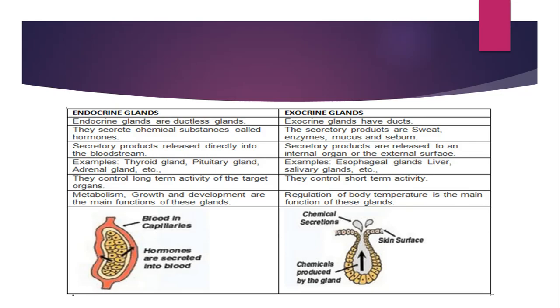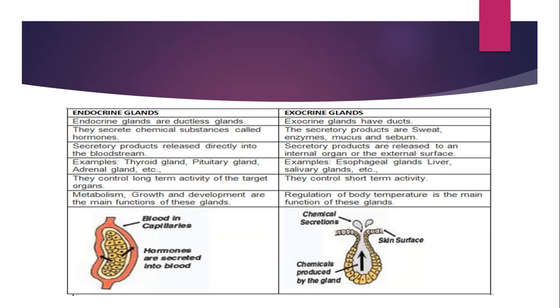Moving on. Now, when you look at this slide, this is extremely important. It may show up in your observed stations in the form of a viva. However, it may also show up in your unobserved stations in the form of a cross match, fill in the blanks, or even short answer questions. So, whenever I tell you guys to study the differences, it's really important that you do.